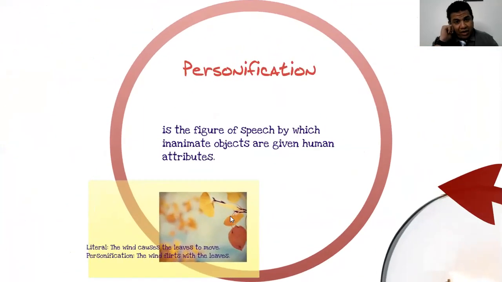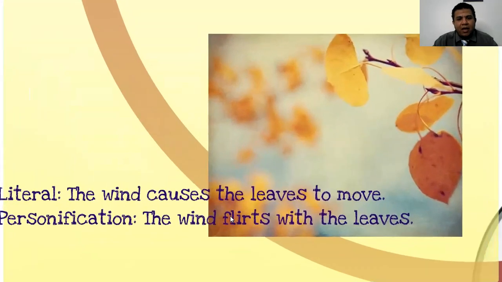Personification. What is personification? Personification is the figure of speech by which inanimate objects are given human attributes. Inanimate means things, objects, animals, birds, anything that is not a human being, and we give this thing a human attribute. Like when I say the flowers are singing and dancing, actually they are not singing, they are not dancing.